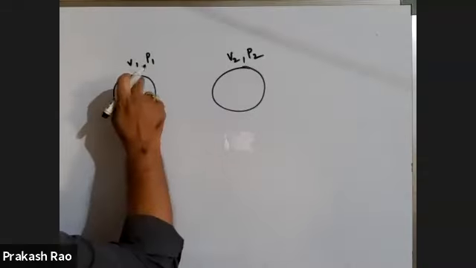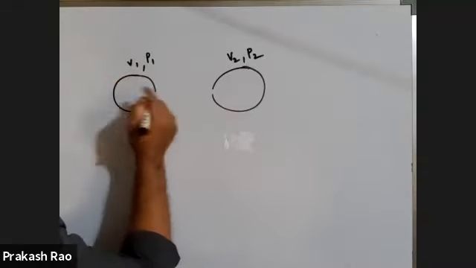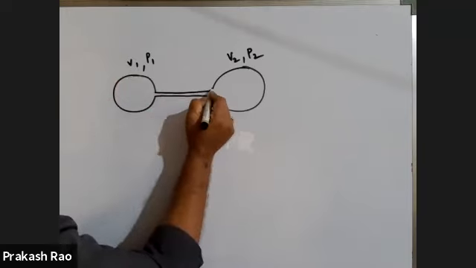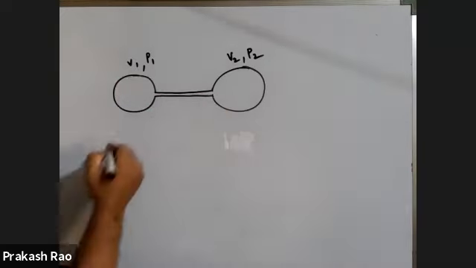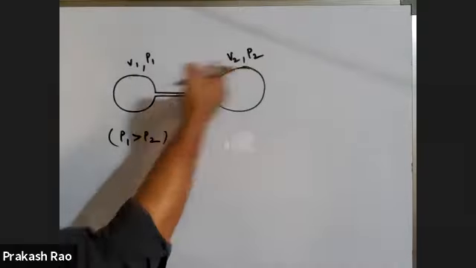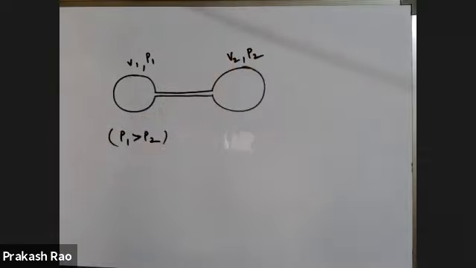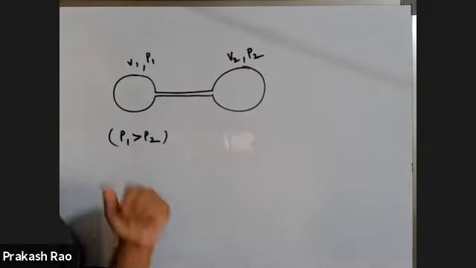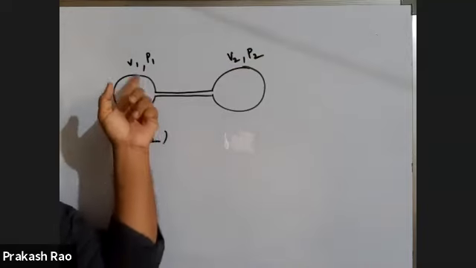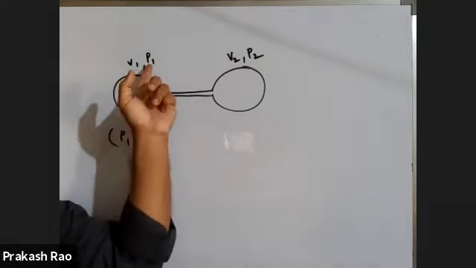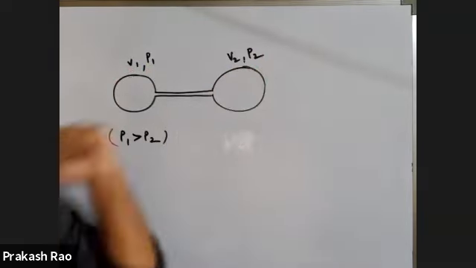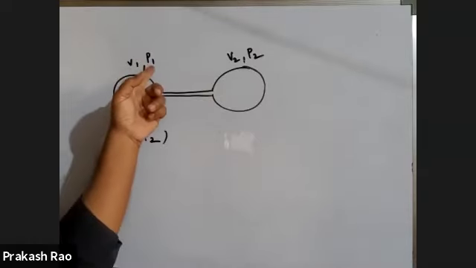If these two are connected by means of a narrow tube, then what happens? Assume that P1 is greater than P2 because they are at different pressures. One is at high pressure and the other is at low pressure. So in the beginning, say its volume is 1 liter, it is at a pressure of 2 atmosphere. Say its volume is 2 liter, it is at a pressure of 1.5 atmosphere. Therefore, this is at high pressure.